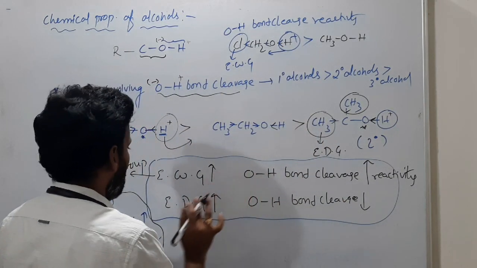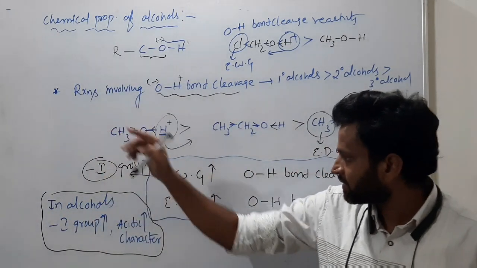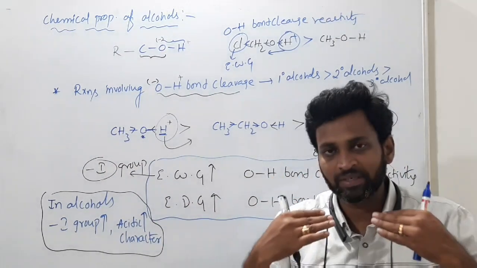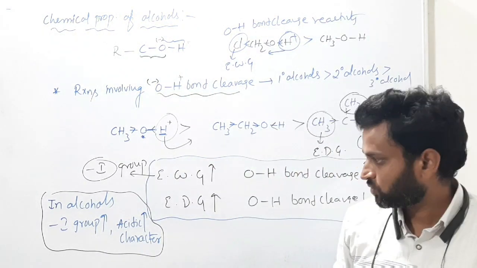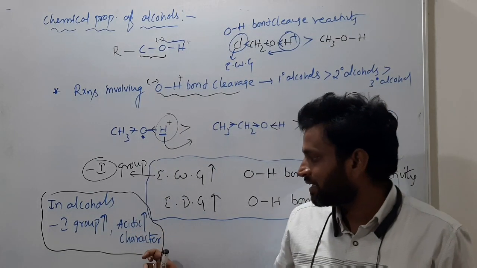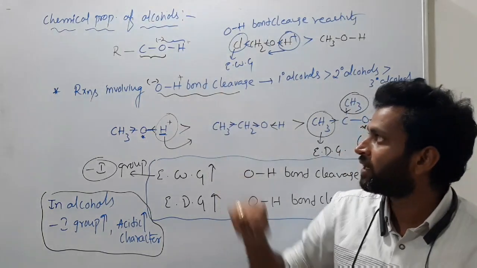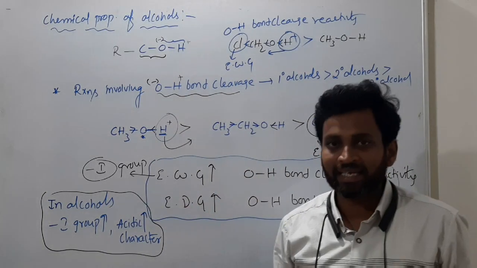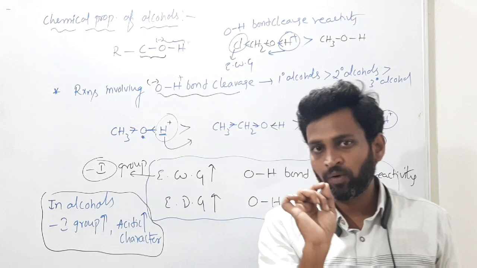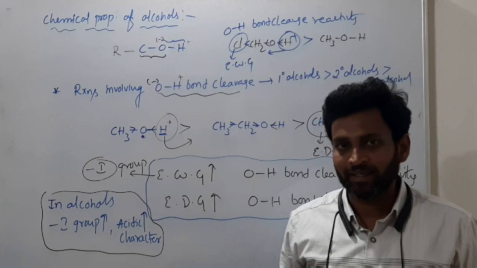So very simple. If electron withdrawing groups increase, that means minus I groups increase, OH bond cleavage increases. That means H plus can easily come out, so the OH bond can cleave easily. Certainly acidic character increases. This is the most important point. We will continue all these points freshly as chemical reactions, so in your mind, don't feel bored. Last and final point: as minus I groups increase in alcohols, acidic character increases.